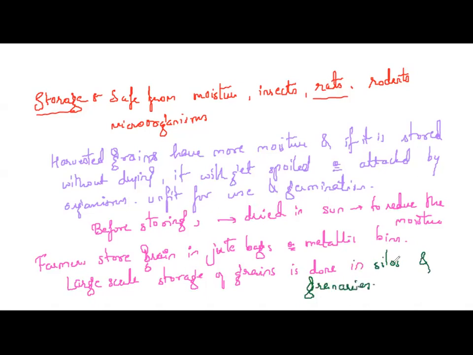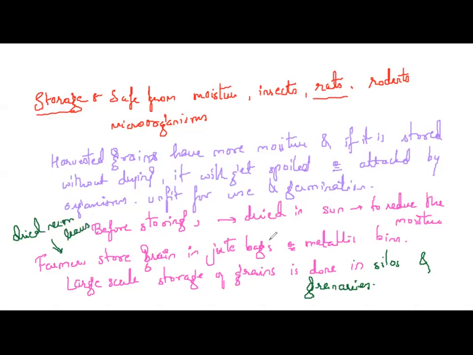It is stored in silos or granaries to protect the grains from pests like rats and insects. And how are they stored at home? The dried neem leaves are used for storing the food grains at home. At home, farmers use dried neem leaves to store the grains.